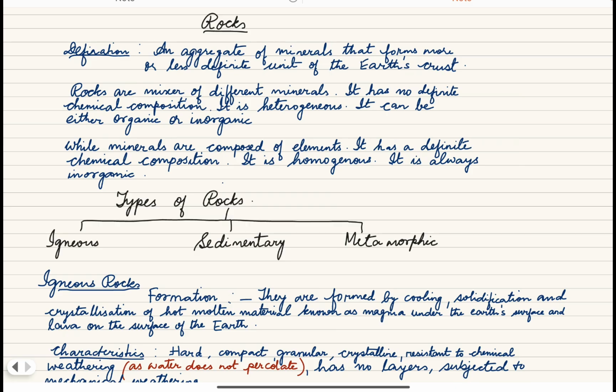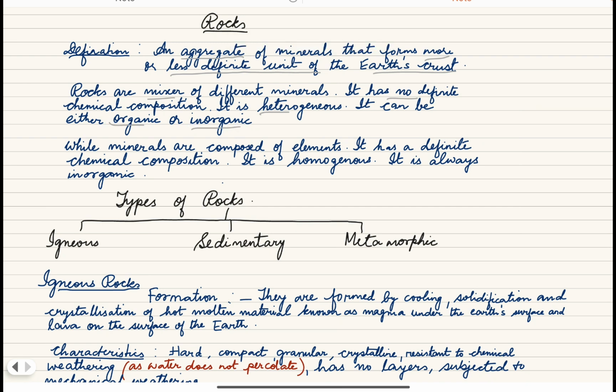Definition is important, children. Rocks are an aggregate of minerals that forms more or less a definite unit of the earth's crust. So aggregate of minerals forming a more or less definite unit of the earth's crust. Now rocks are a mixture of different minerals. It has no definite chemical composition. It is heterogeneous. It can be either organic or inorganic.